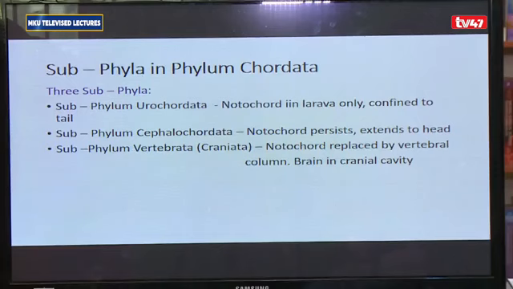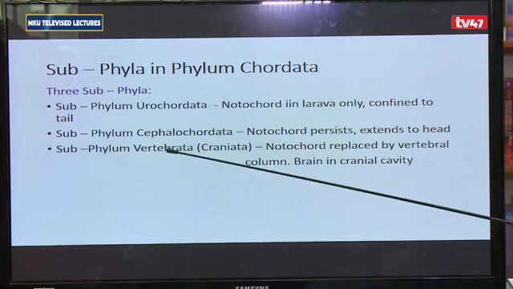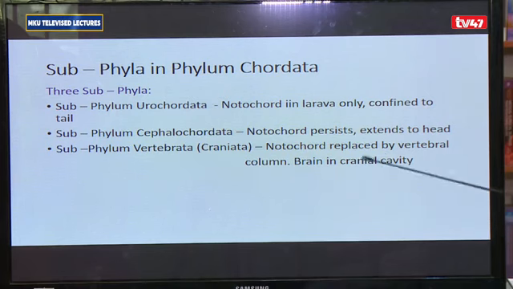And then for them, we also find the brain is enclosed in the cranial cavity. These are the bones that form the cranium. So because they have a vertebral column that replaces the notochord, and they also have a brain enclosed in a cranial cavity, that is why they are referred to either as vertebrata because of the vertebral column, or craniata because of the brain present in the cranial cavity.